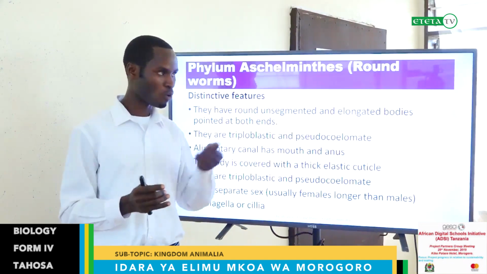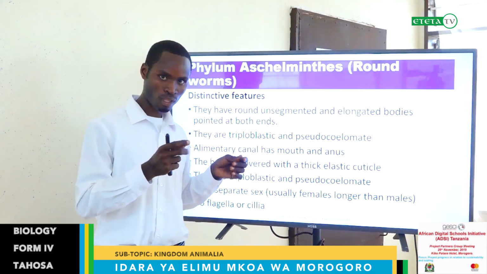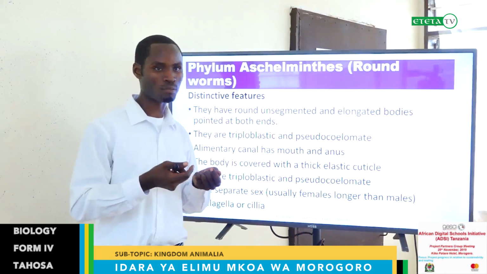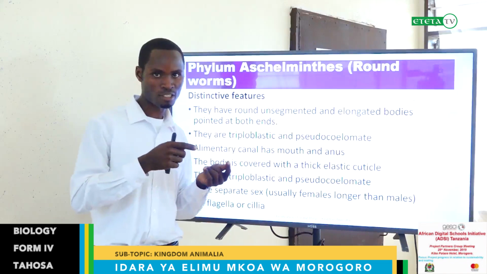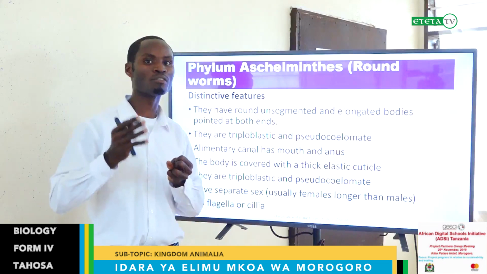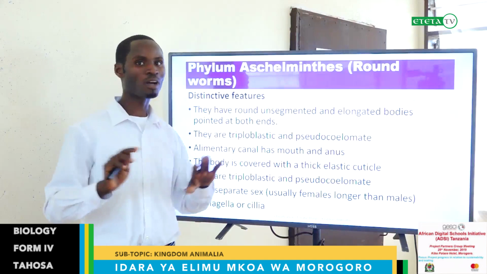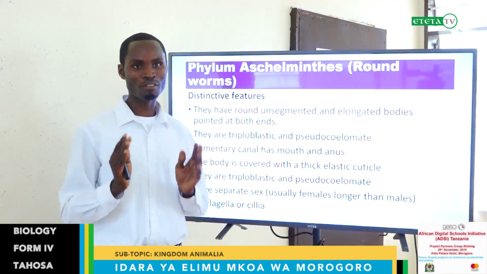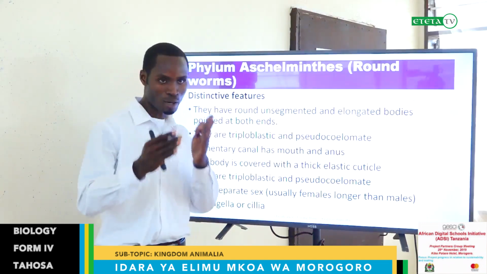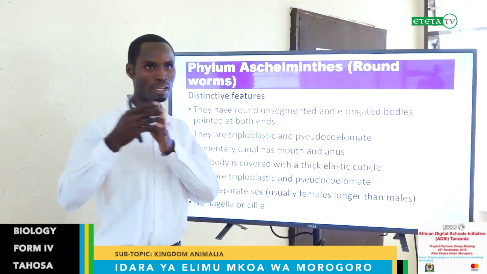They are quite soft compared to the previous group. You know, it is like a hierarchy. The previous was a hard body, which is flat like a tape and doesn't have a circulatory system. But this one, they are more advanced than the previous. They are round and they have a kind of fluid. They have fluid, but not well developed. Compared to the next phylum, which will be phylum Annelida, that one has a very well developed coelom and an advanced circulatory system. So this one has an intermediate coelom between the Platyhelminthes and Annelida.